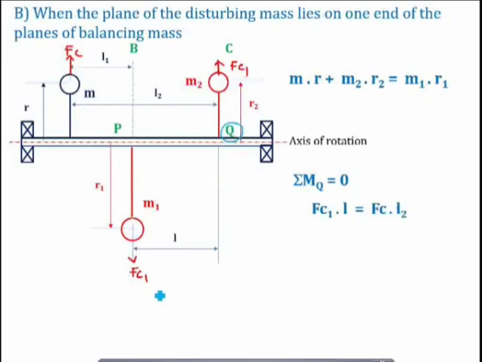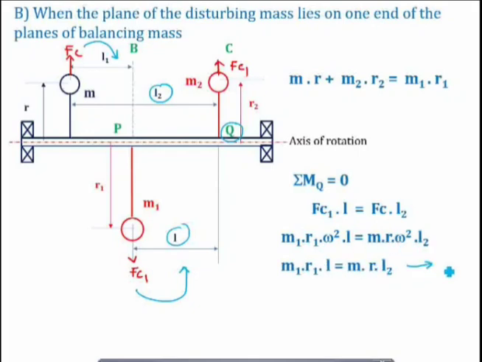Fc1, what is Fc1? Yes. So Fc1 into this distance L. So Fc1 is acting like this about this point Q, so it is acting anti-clockwise, is equal to Fc into L2. This Fc is acting like this clockwise, and the distance between the Fc and this Q is nothing but the L2. So we are getting this first equation. So Fc1 is nothing but m1 r1 omega square into L is equal to m r omega square into L2. So from this I am getting this as equation number 2. Let me call this equation number 1. You know, this is upward, and this is downward, so I have taken this to the right hand side.